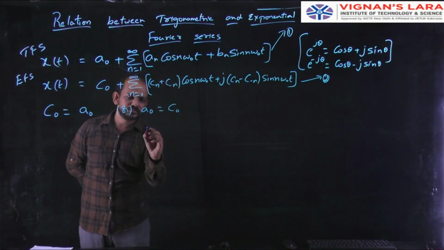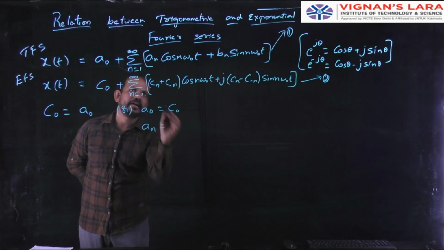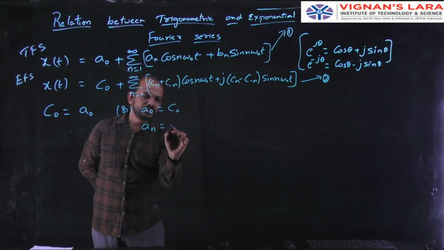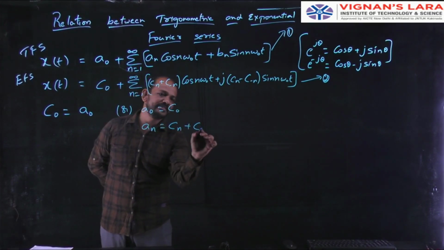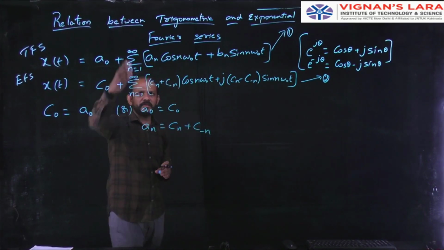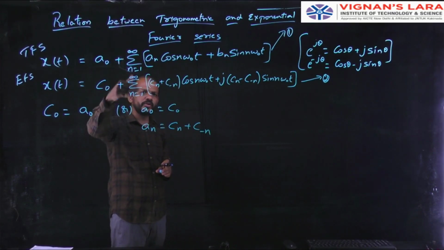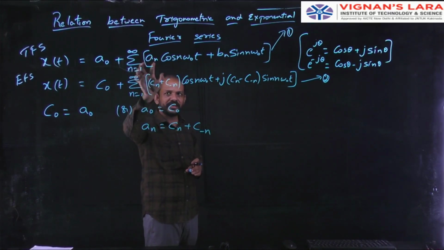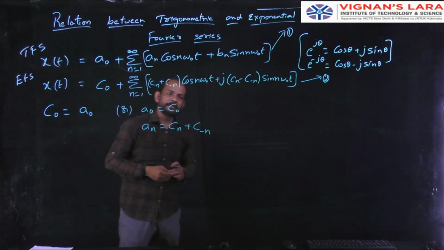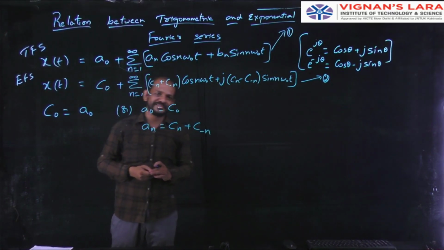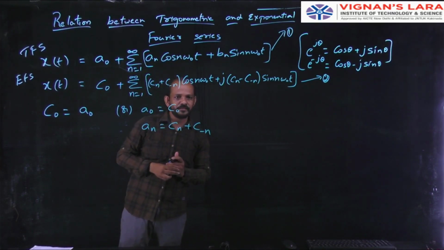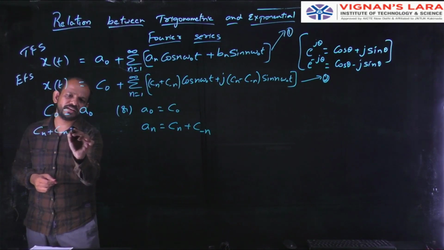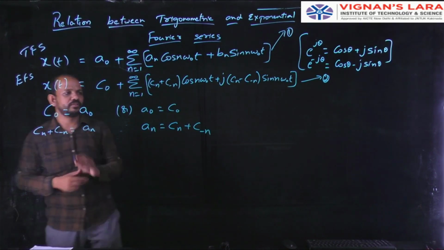Comparing these two, I can write an equal to cn plus c minus n. Why? Because summation n equal to minus 1 to infinity, summation n equal to 1 to infinity, cos n omega naught t, cos n omega naught t. So easily I can write an equal to cn plus c minus n, or simply cn plus c minus n equal to an.